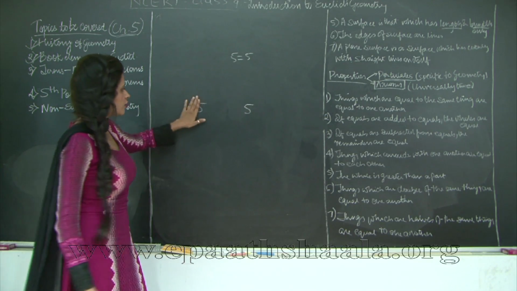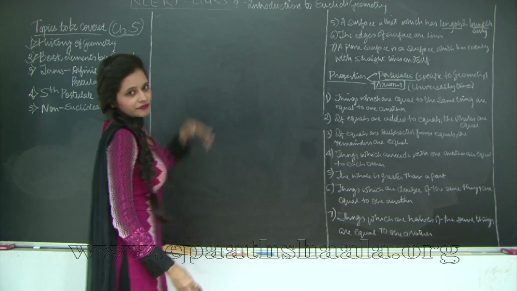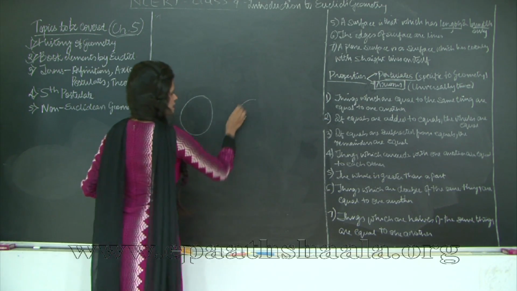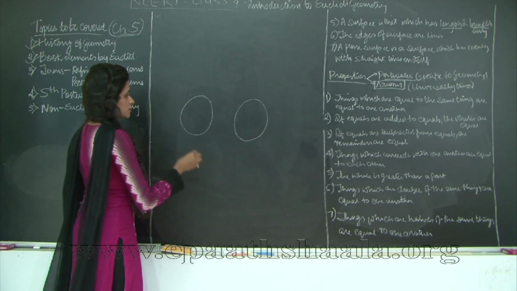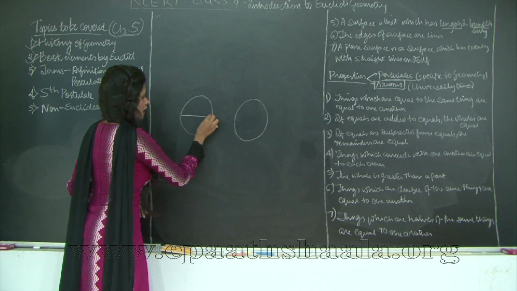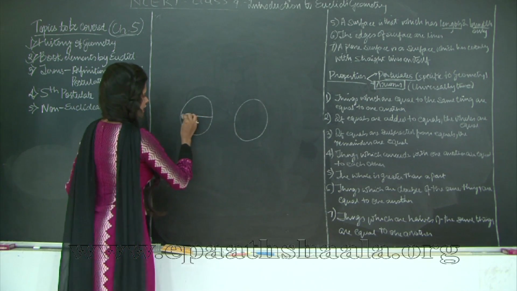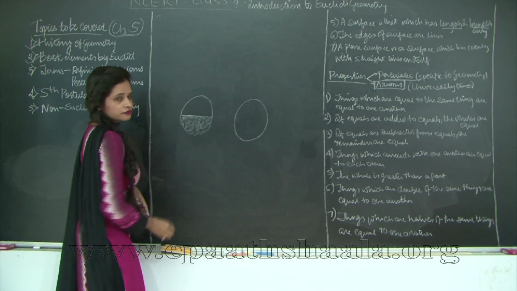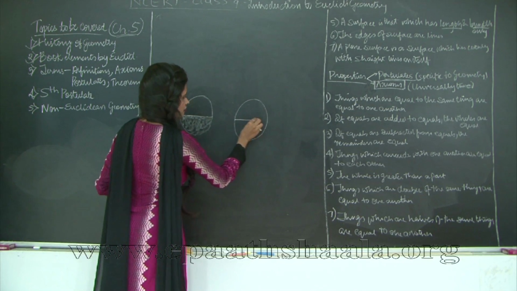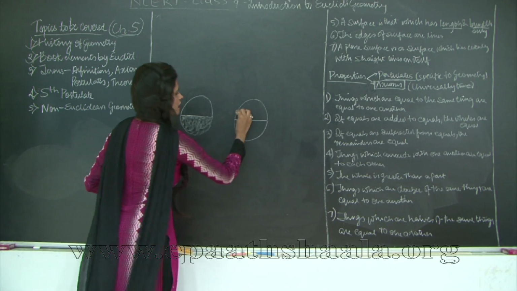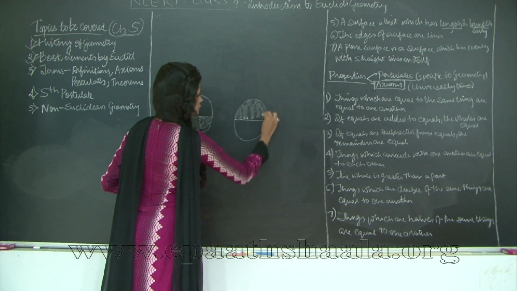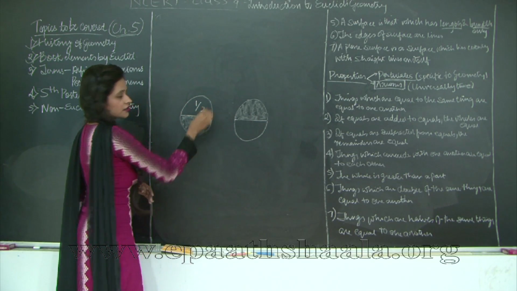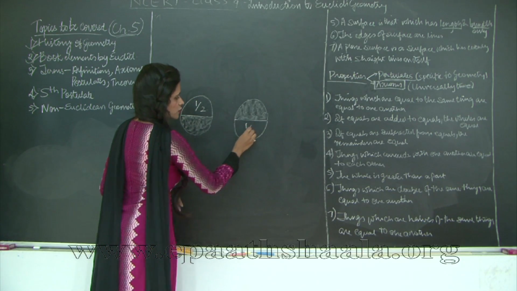So enough of algebra and geometry. Let's take a real life example. Let's say I have one pizza, another pizza. They both are 6-inch pizzas, okay? And if I eat up half of the first pizza, and let's say you eat up half of this pizza. So how much am I left with? I am left with half the pizza, and you are also left with half the pizza.